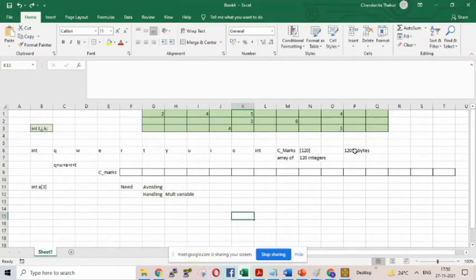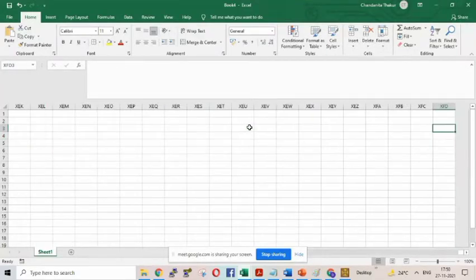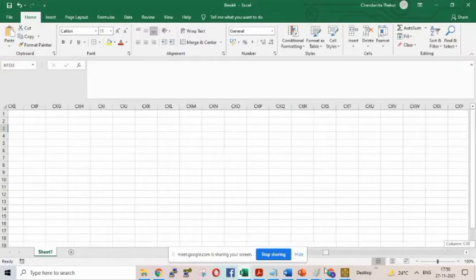Is it understandable? In an array, memory allocation must be continuous. Memory allocation must be in a continuous memory location. It won't be like 1 here, 1 here, 1 here. So if in my memory I have at least the spaces, then for A I will be having memory allocated here.